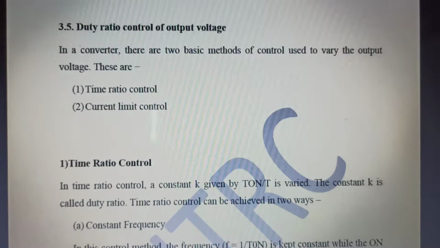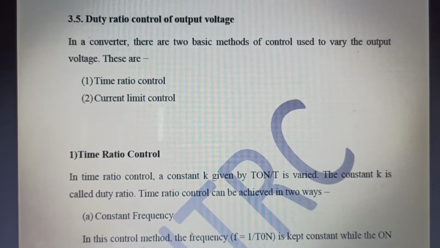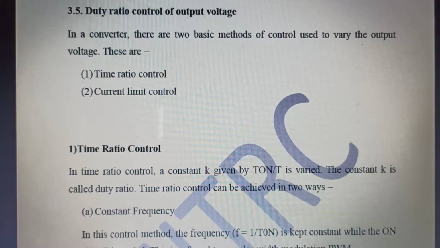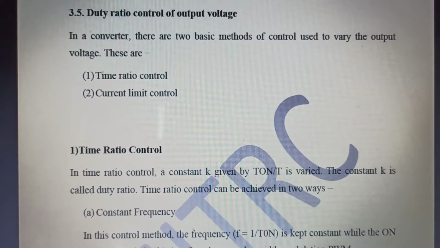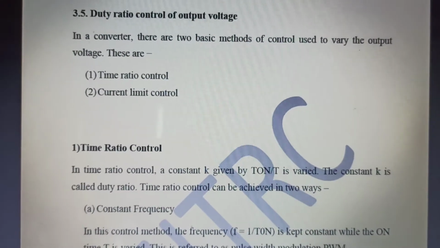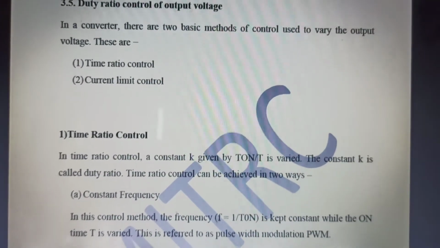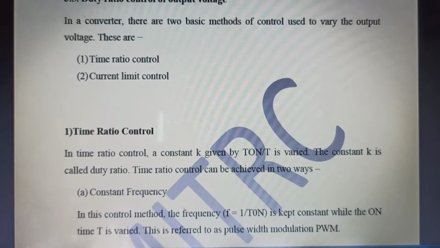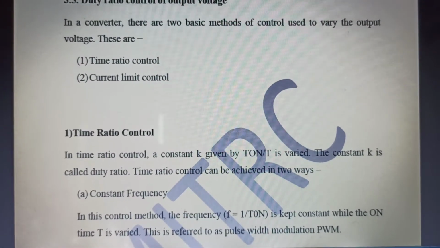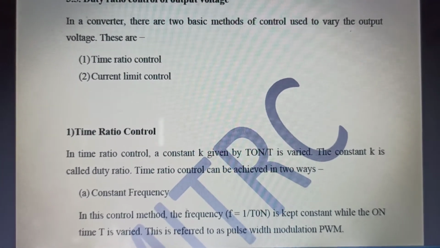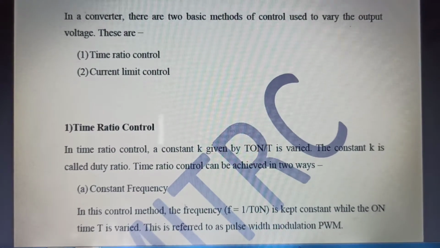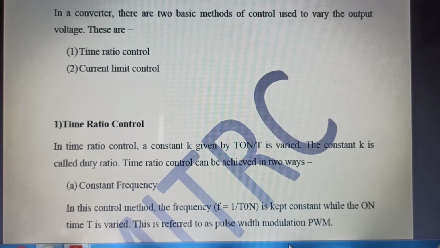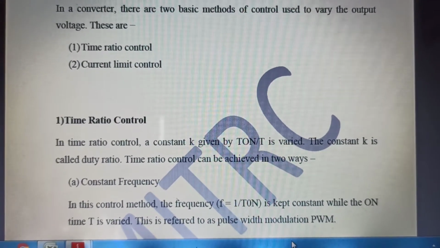Why is it important? Why do we need to control the output voltage? Output voltage needs to be varied because of the different applications to which our converter will be subjected. For example, the converter may become the interface between a solar power plant and a battery bank.